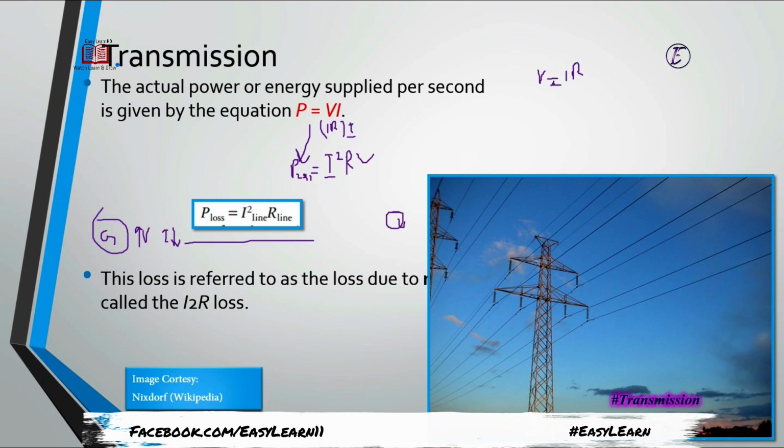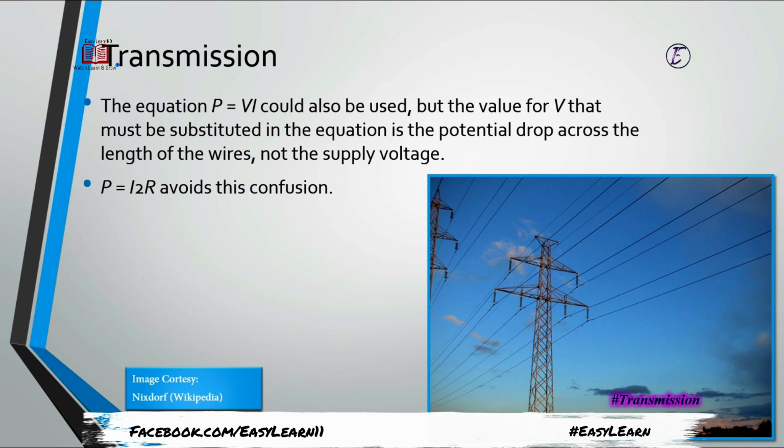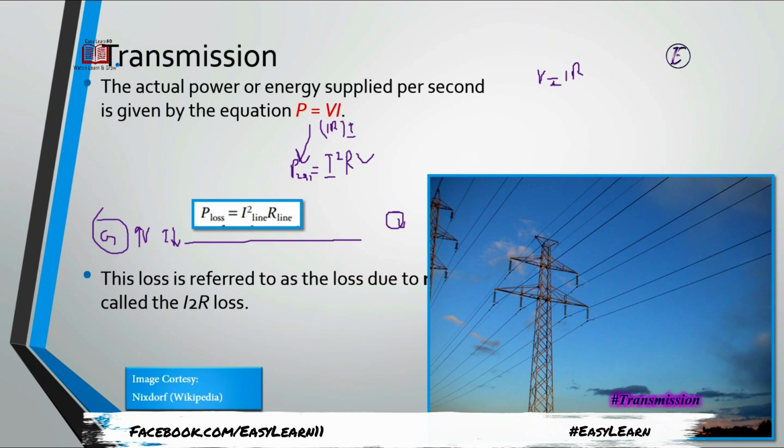When current is reduced, our transmission losses will be reduced, and again we will do the step down at the user's end. The equation P equals VI could be used, but the value for V that must be substituted in the equation is the potential across. Here remember that it doesn't mean that the power equals VI formula cannot be used.